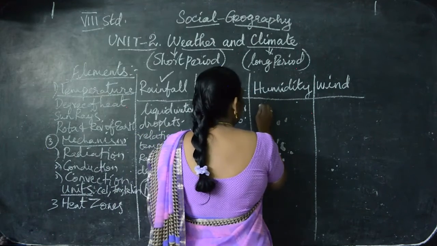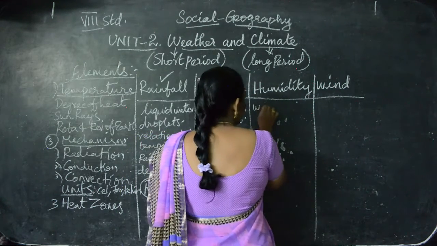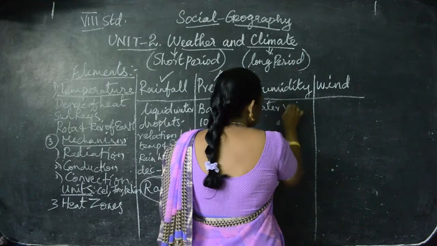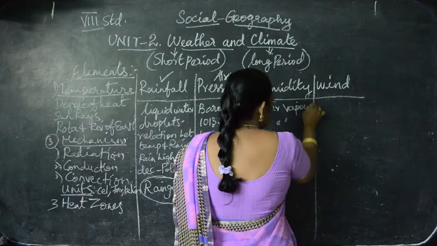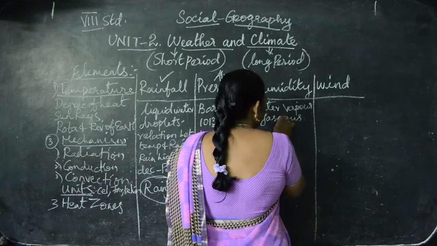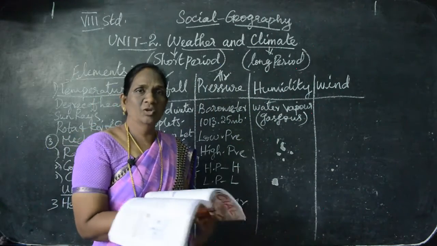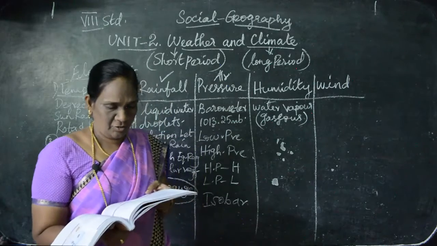What is humidity? It is water vapor. Water vapor in the gaseous form is called humidity.